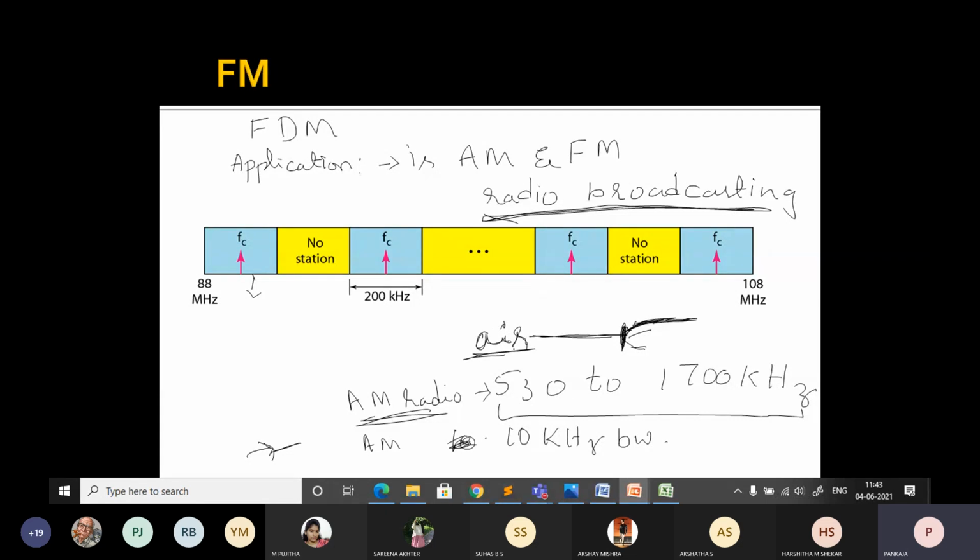In which layer is all this multiplexing operation taken care of? Can somebody answer? Put your answer in the chat box. Which layer is responsible for multiplexing? Are you able to use the chat box? I want the answers. Come on, which layer? I think I've explained this term.